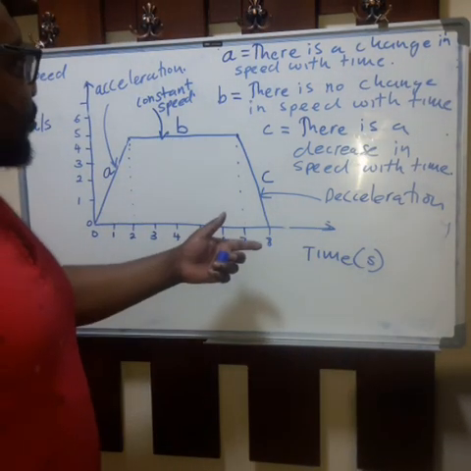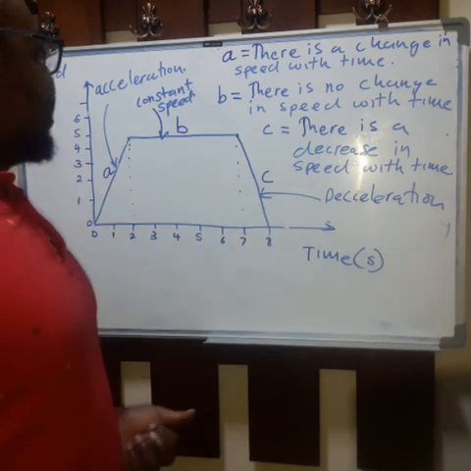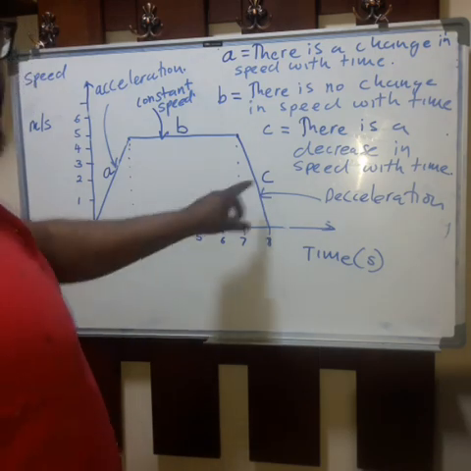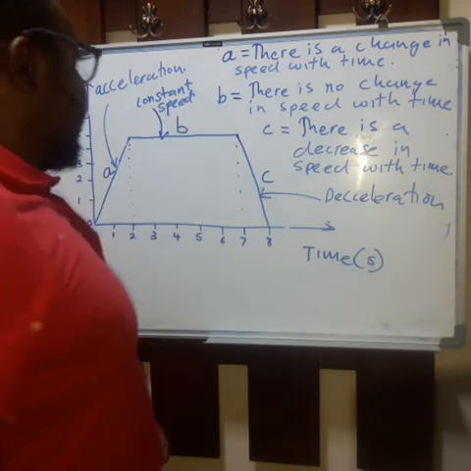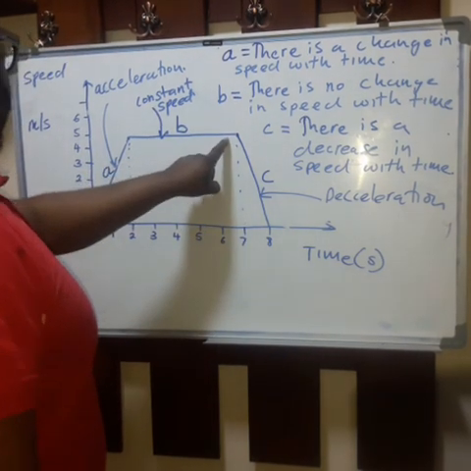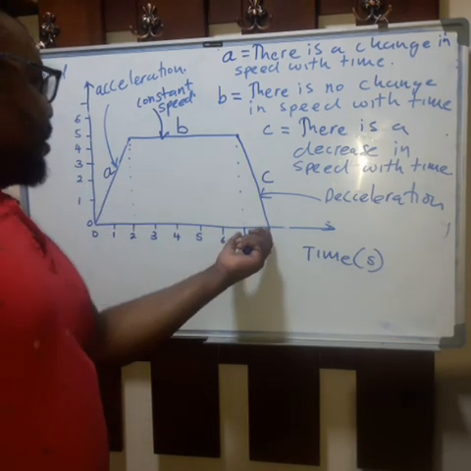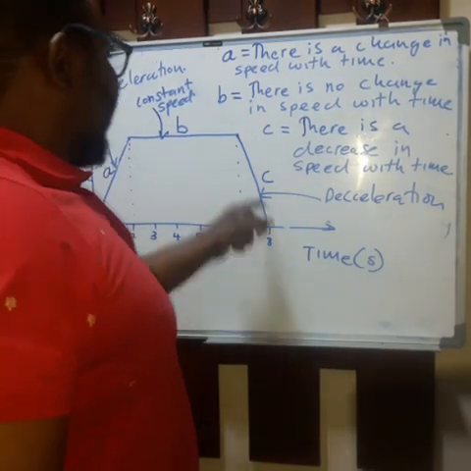This is what is taking place in part C. There is a decrease in speed with time. The speed changed from 4 meters per second to 0 in a matter of 1 second. So this is what we call deceleration.